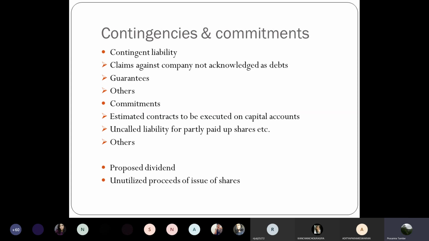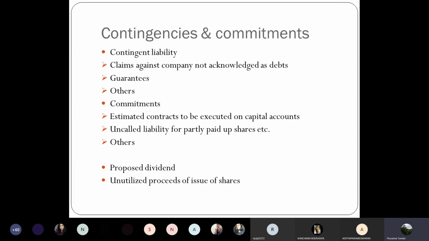Then the next disclosure here is proposed dividend. If the dividend is proposed by the board of directors, earlier there was a provision to include that in financial statements as proposed dividend, which was proposed by the directors and subject to shareholders' approval in the AGM. But as the provisions of the Companies Act stand now, you don't have to make a provision for this proposed dividend. It will be disclosed by way of a note in your financial statements under contingencies and commitments. So if the company has declared a dividend, which is to be approved by the shareholders in their general meeting, that information will come under this particular head.